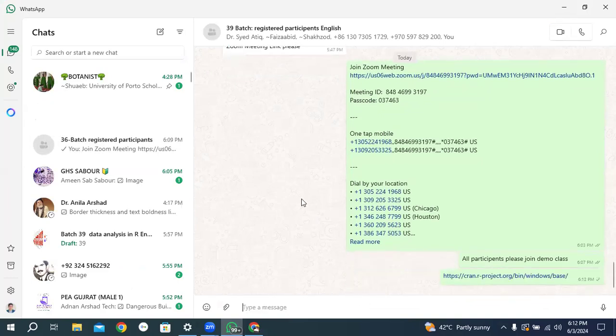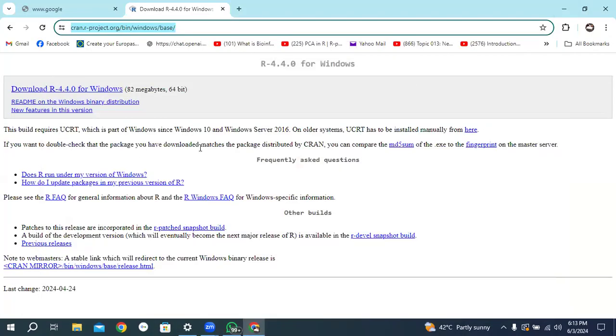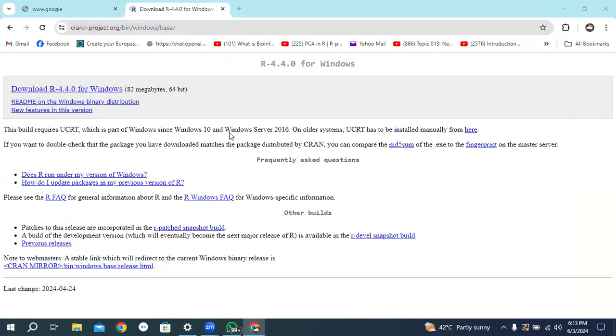So all participants, please open this website and type done within chat. If you have opened this page, type done within chat. Then I will move to the next step. Please use Zoom chat instead of WhatsApp.